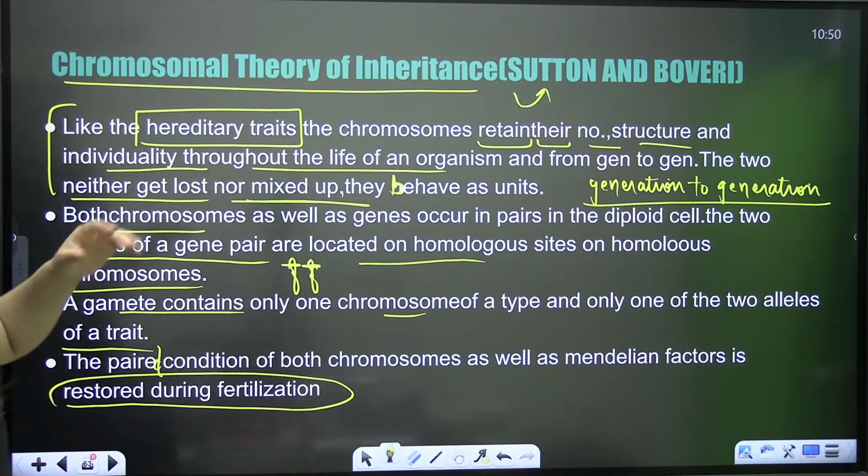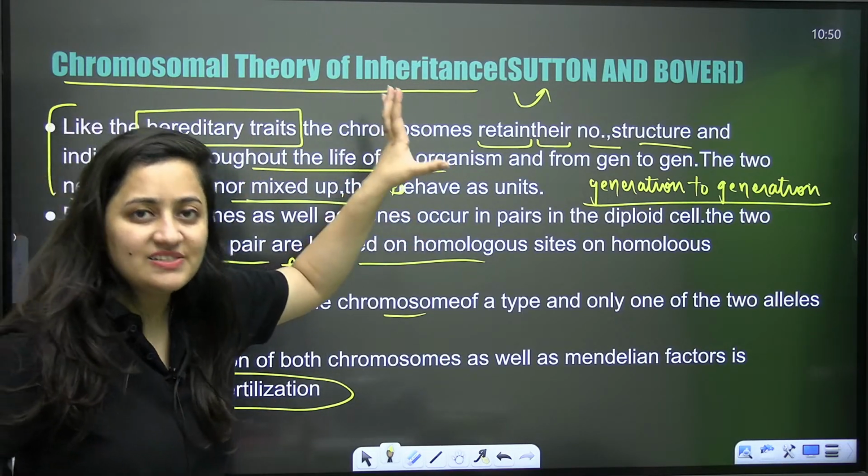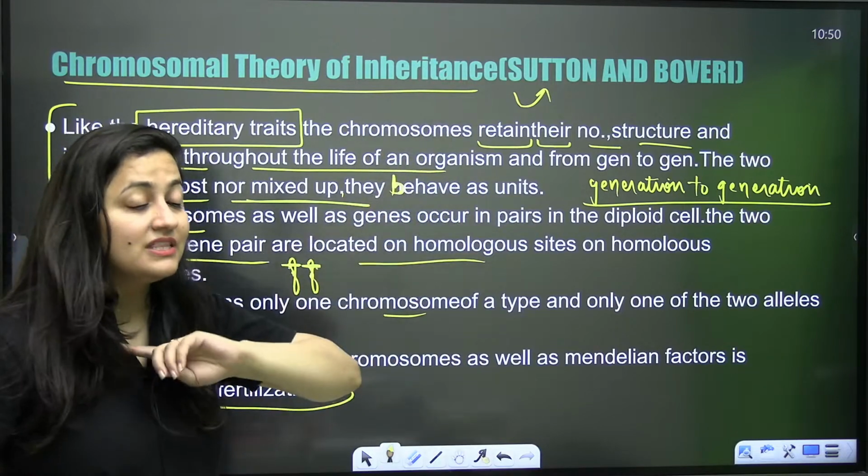Okay, so Thomas Hunt Morgan gave the experimental proof for the chromosomal theory of inheritance.